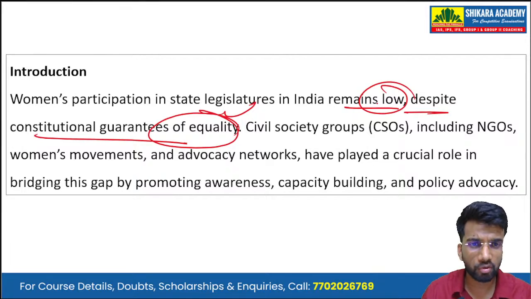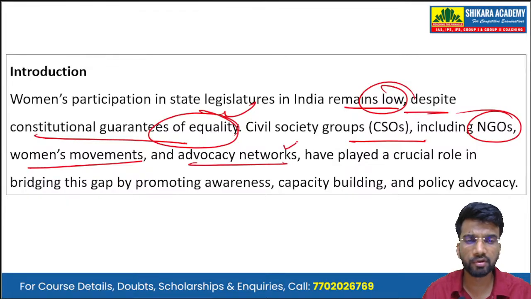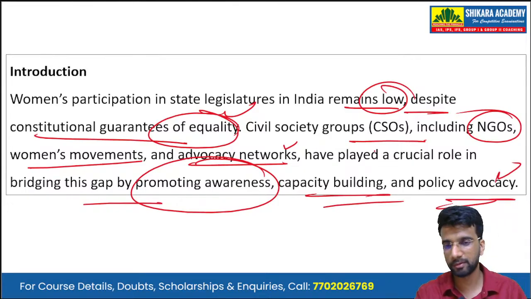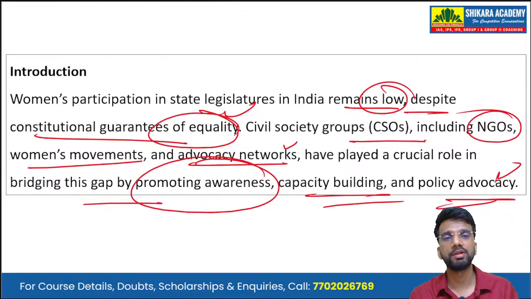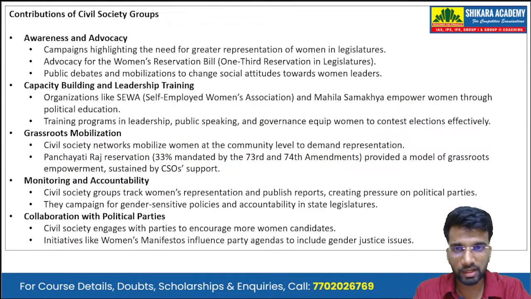So the civil society groups, including the NGOs, women movements, as well as advocacy networks, have played a crucial role in bridging the gap by promoting awareness, capacity building, as well as policy advocacy. And how have they done this? They have done this by awareness and advocacy. Okay, what are their contributions?